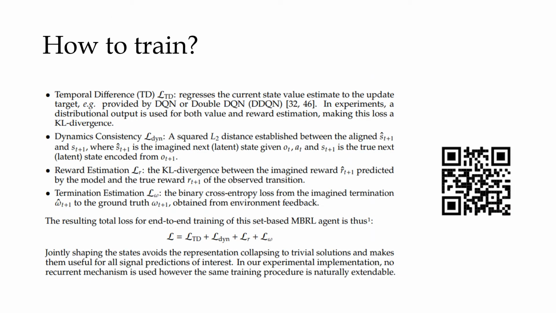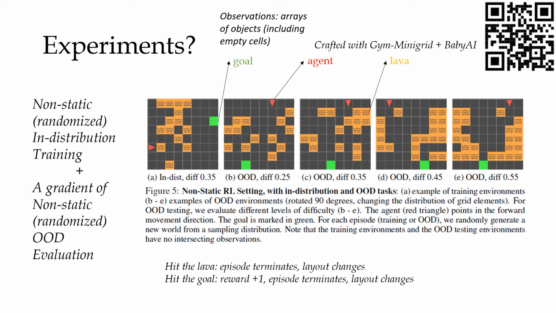After discussing the seemingly complicated architecture, we discuss how to train our designed agent. The end-to-end training of this set-based, model-based reinforcement learning agent is by backpropagating a simple sum of four different predictive signals. One is the value estimation. The second is the state estimation. Third is the reward estimation. And the fourth is the termination estimation. Jointly shaping all these avoids the collapse of the states to trivial solutions and makes the representation useful for all signal predictions of interest.